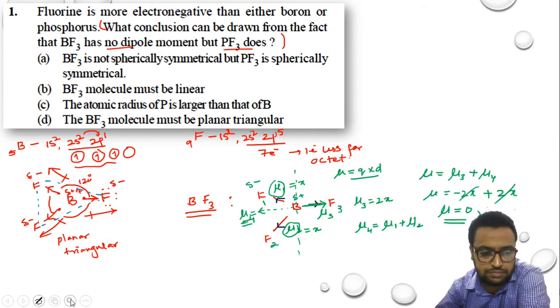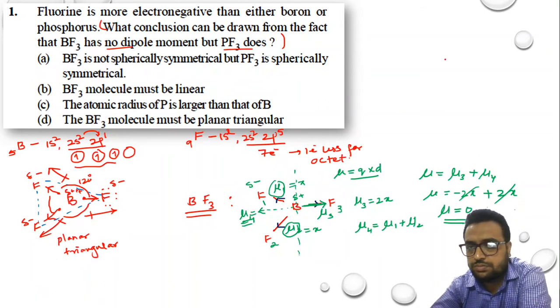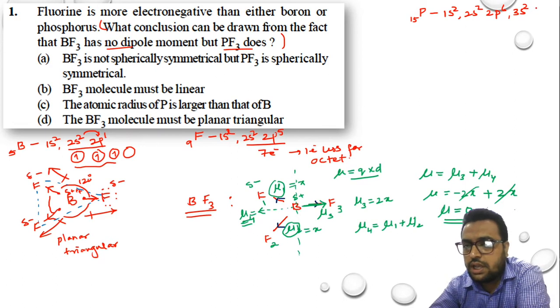Now when we come towards the PF3 molecule. If I have to draw the PF3 molecule, I have phosphorus with atomic number 15, electronic configuration 1s2, 2s2, 2p6, 3s2, and 3p3. This 1s is my first shell, 2s2, 2p6 is my second shell, then 3s2 and 3p3 is my third shell.